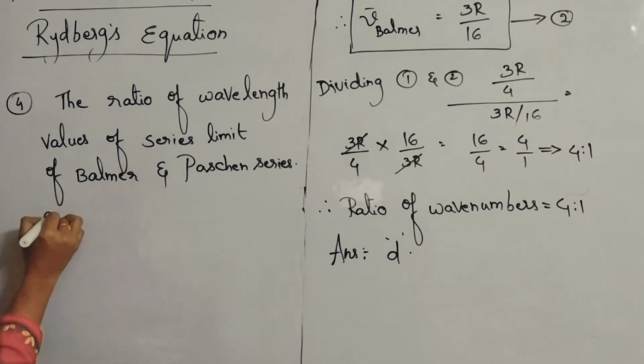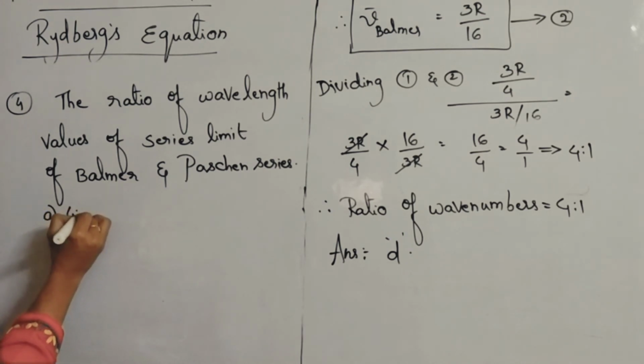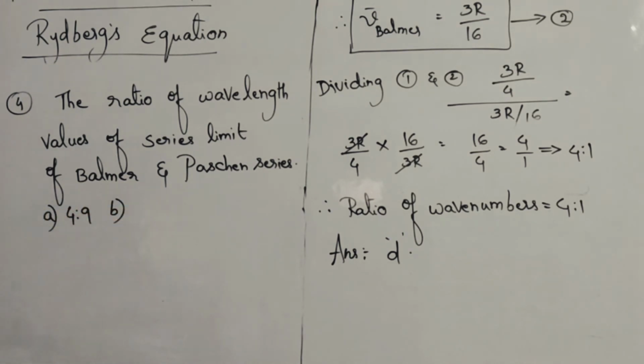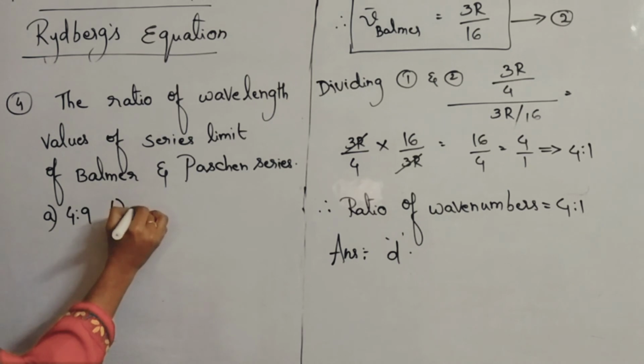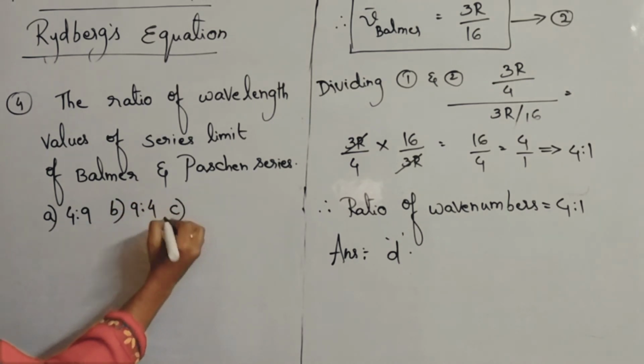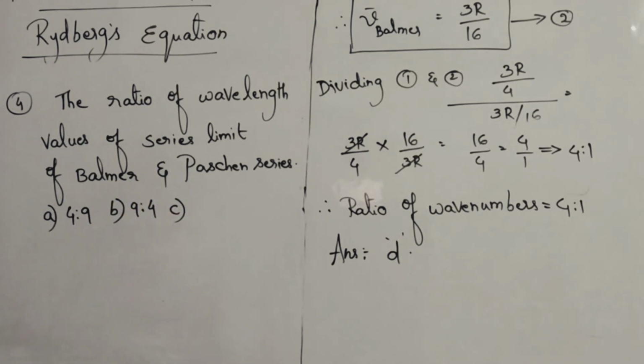So here are the 4 options given to you. What are the 4 options? Option A 4:9. Option B 9:4. Option C 2:4. And option D 3:2.